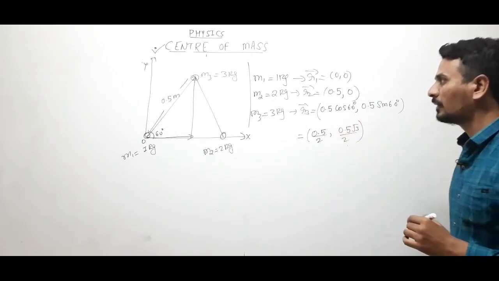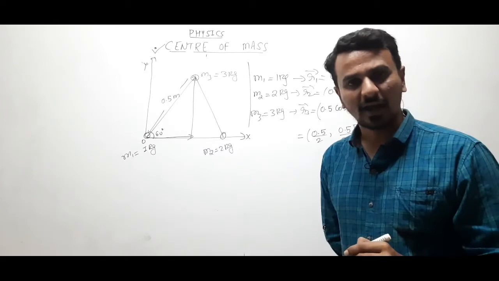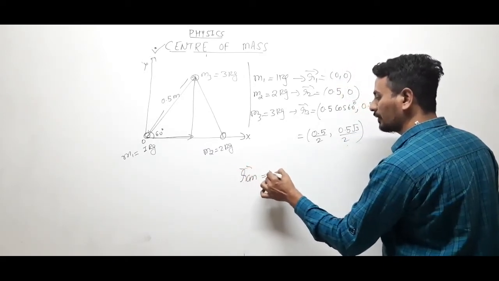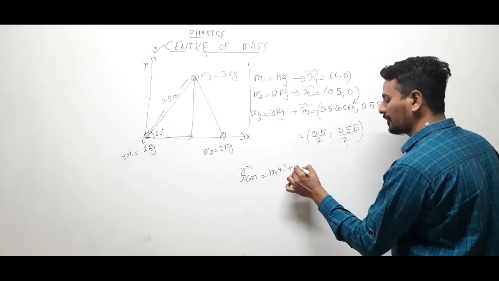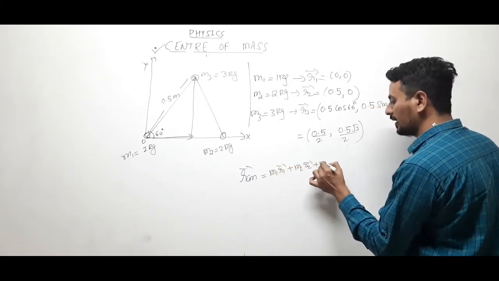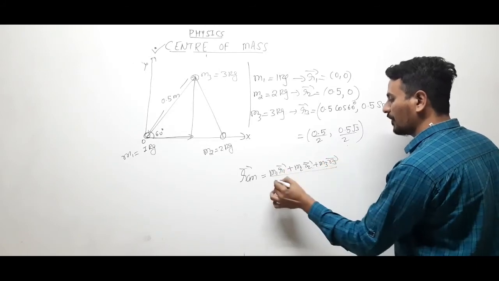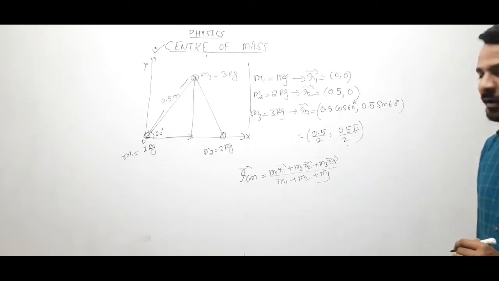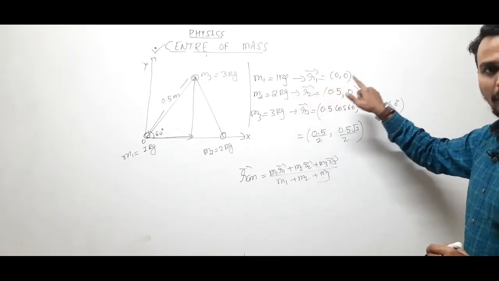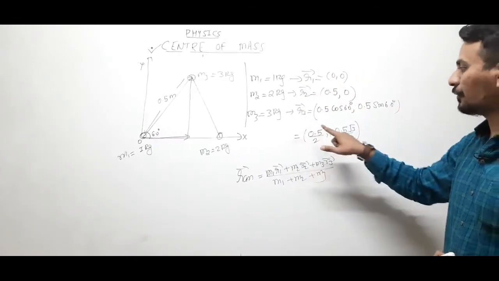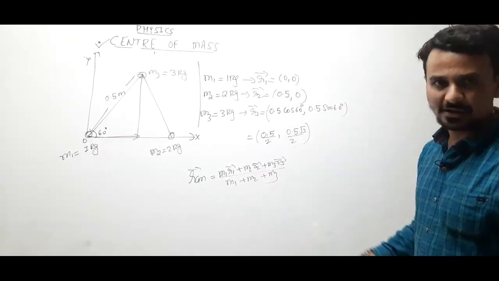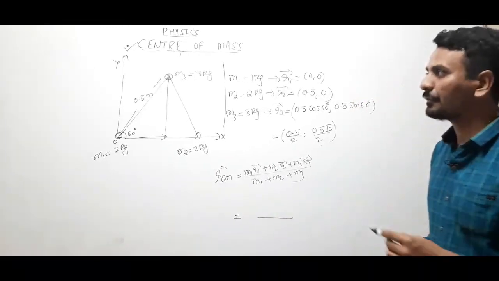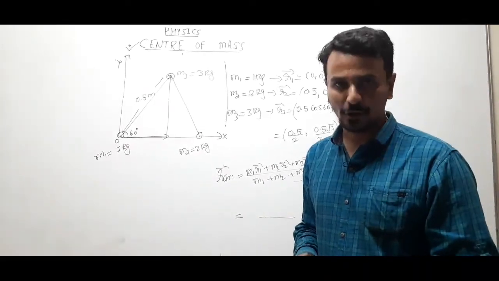Fine. So we now have M1, M2, M3, R1, R2, R3. Just substitute in the formula RCM equals M1 R1 plus M2 R2 plus M3 R3 upon M1 plus M2 plus M3. Clear? 1 into 0, 0, 2 into 0.5, 0, 3 into 0.5 by 2, 0.5 root 3 by 2. Then it is very easy to solve this. So this is how we will look at the positions of center of mass.